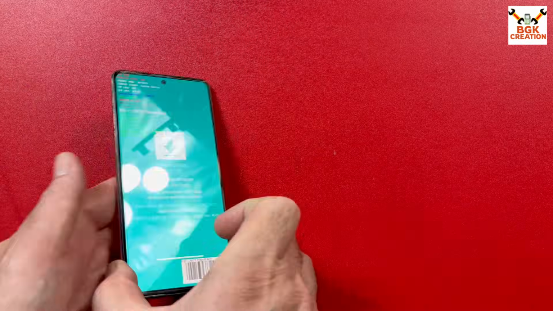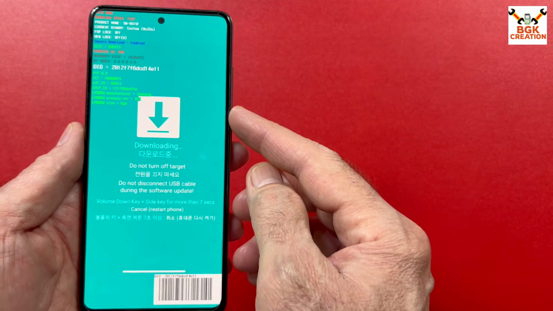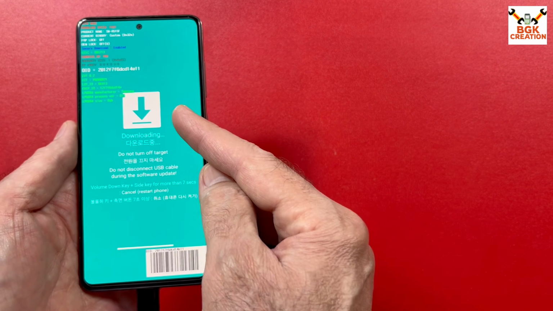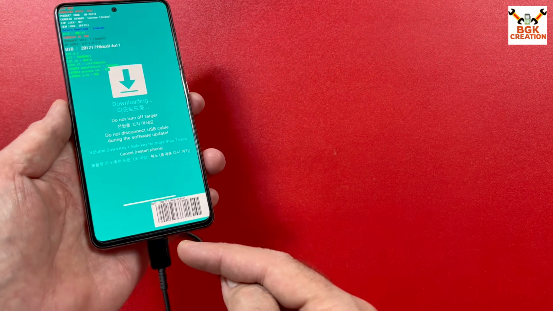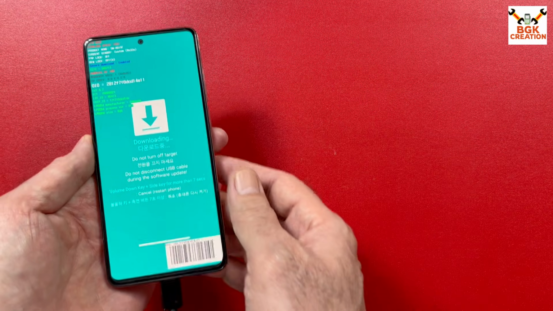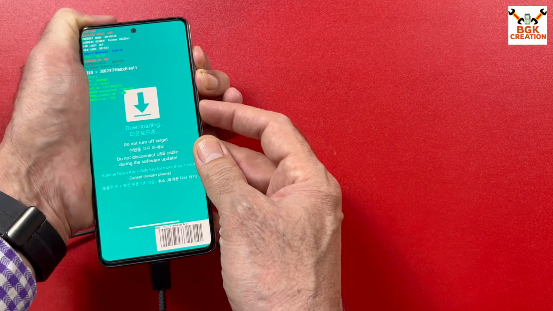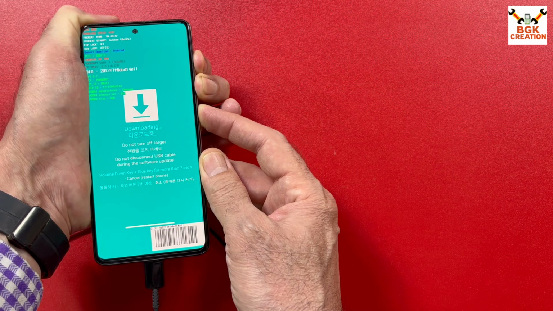The phone is still booted into Odin mode because I unticked Auto Reboot. We have to boot the phone into custom recovery from Odin. Check that the data cable is connected to the mobile phone. Press and hold the volume up key, volume down key and power key for a few seconds.